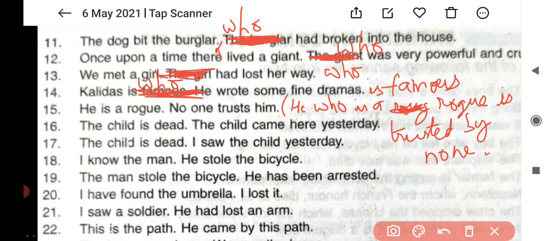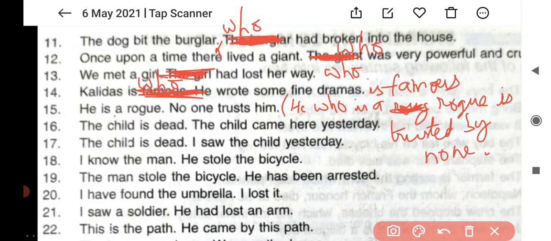Question number 16. I again repeat the answer. The child who came here yesterday is dead. Now come to sentence number 17. The child is dead. I saw the child yesterday. अब सॉल्यूशन सुनो. The child whom I saw yesterday is dead.